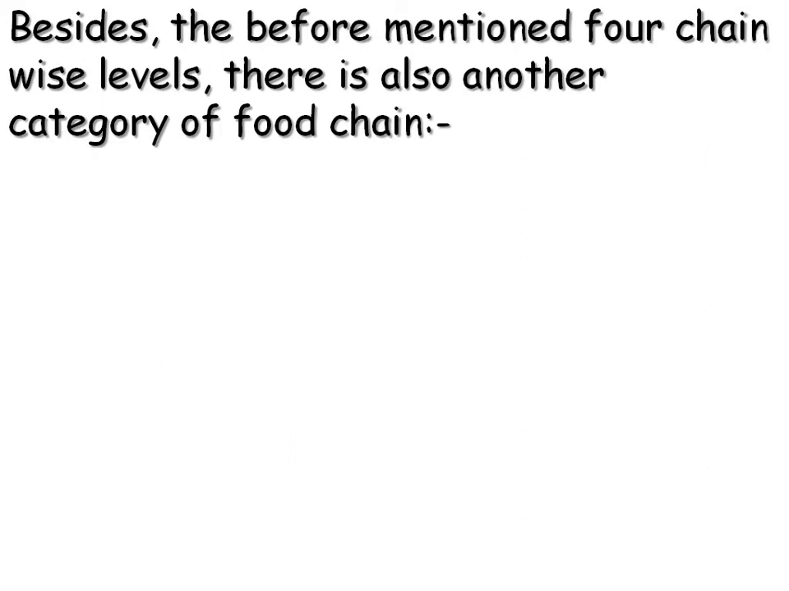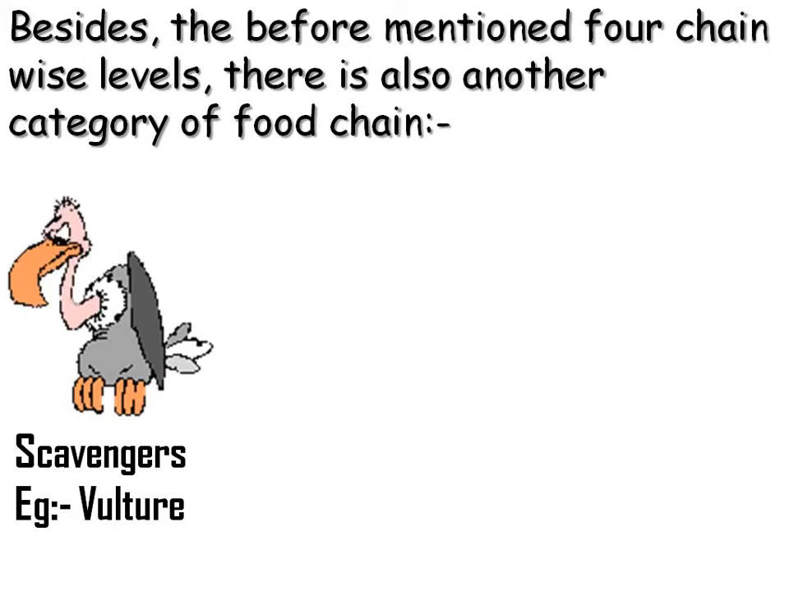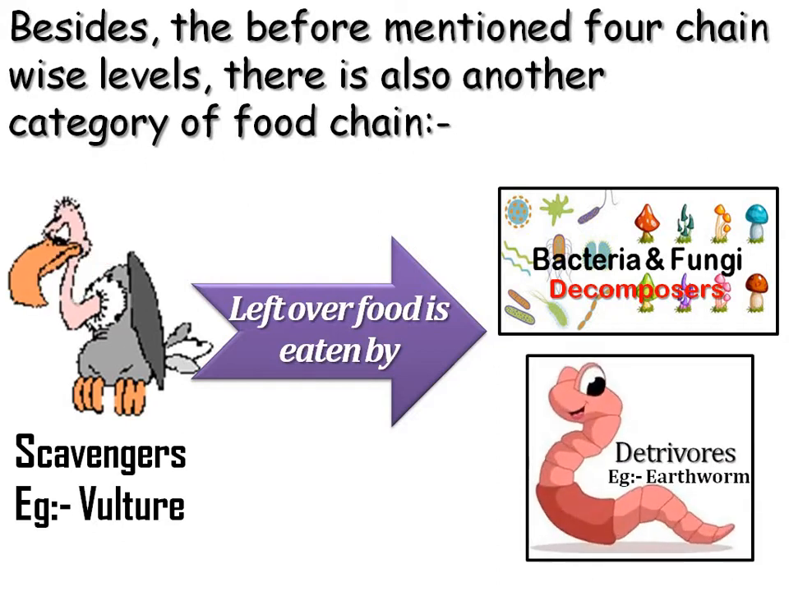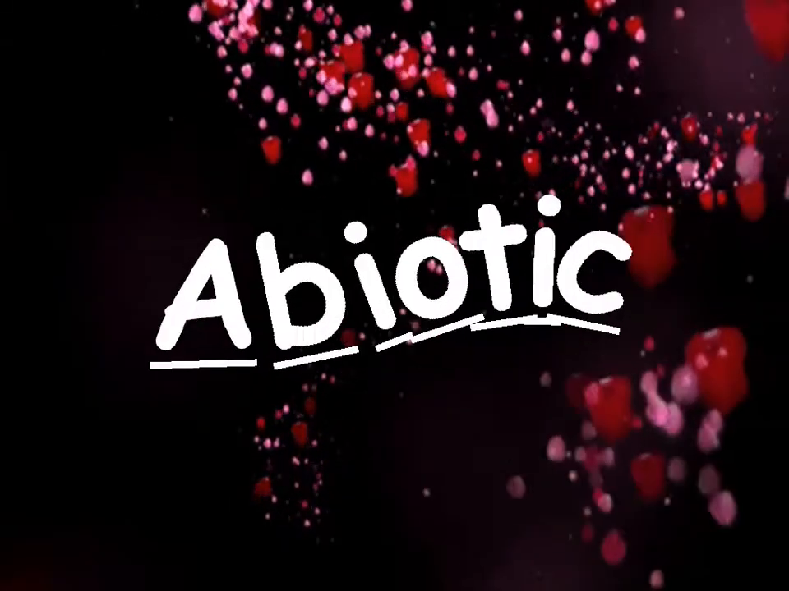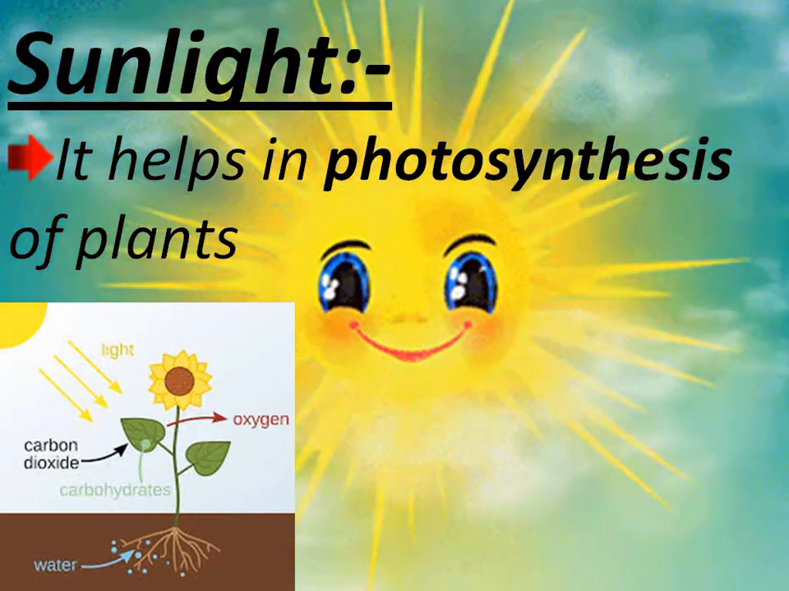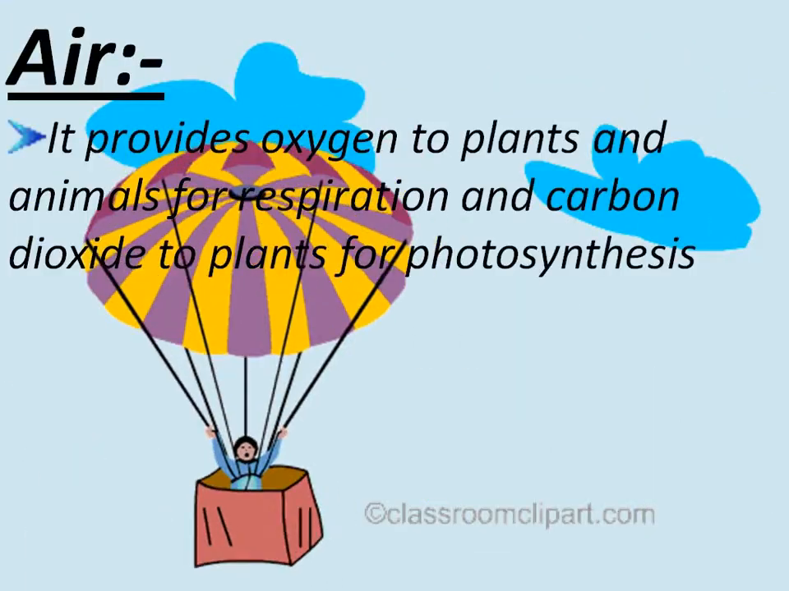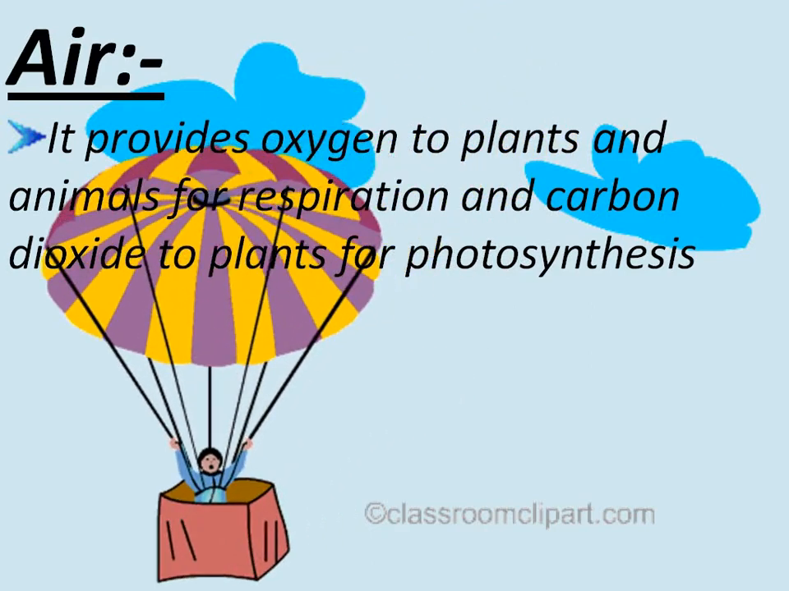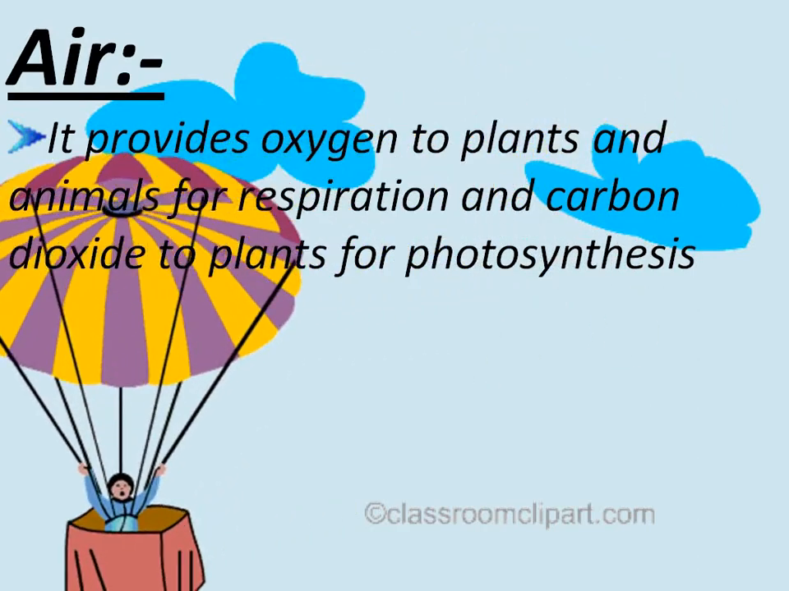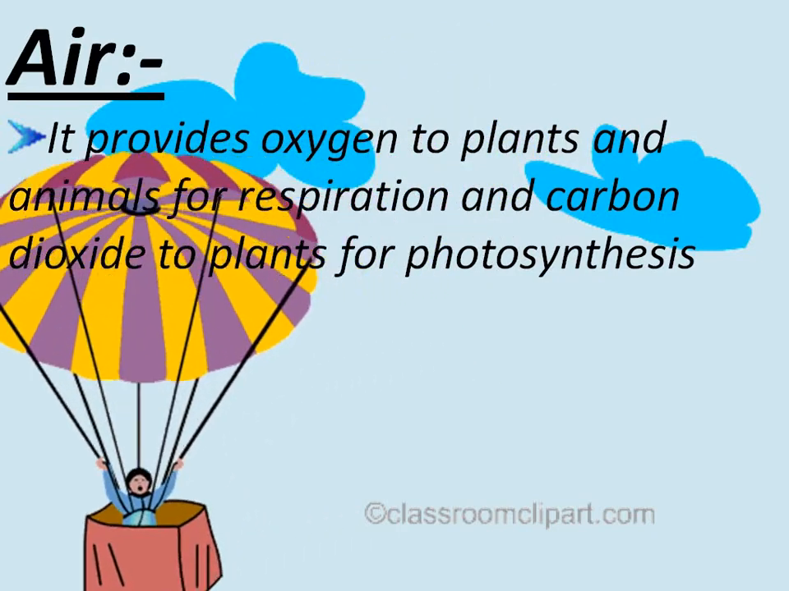Besides the before mentioned four chain-wise levels, there is also another category of food chain. Scavengers, example vulture. Leftover food is eaten by bacteria and fungi, decomposers, or the detritivores, example earthworm. Next, let us learn about abiotic. Sunlight. It helps photosynthesis of plants. Air. It provides oxygen to plants and animals for respiration, and carbon dioxide to plants for photosynthesis.